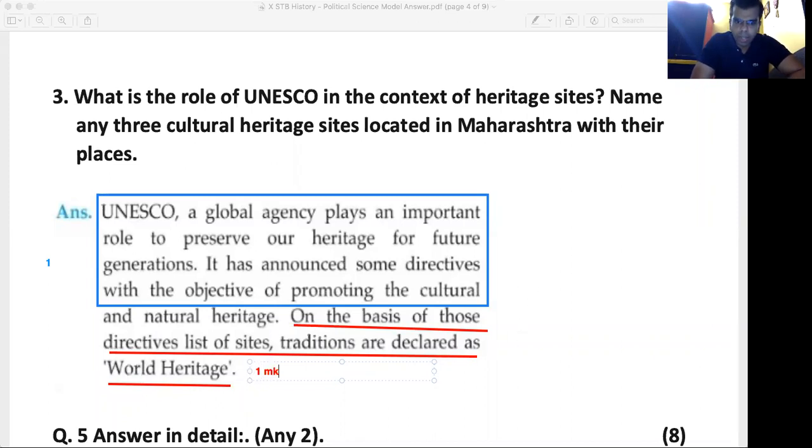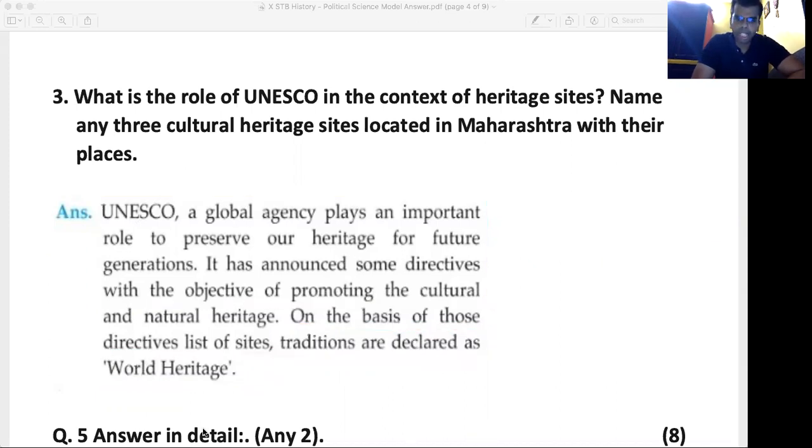And students, the last 1 mark you will get for writing the 3 examples. Am I clear? So 1 mark for the blue box, 1 mark for the red underlined part, and 1 mark for the 3 examples. That's the way you will give 3 marks for the answer.